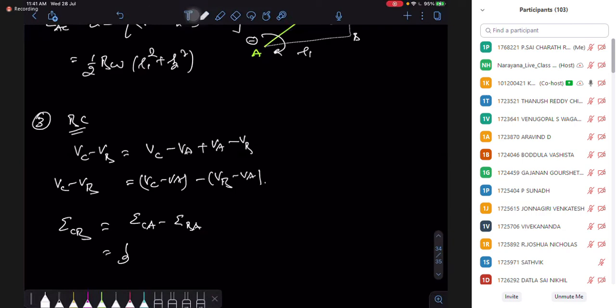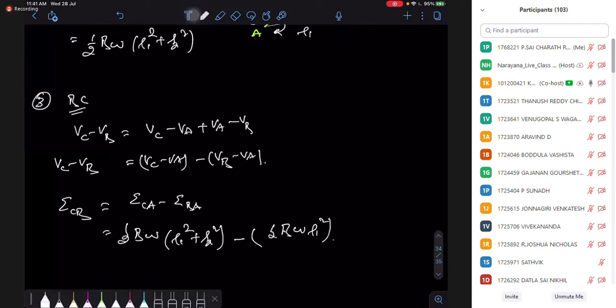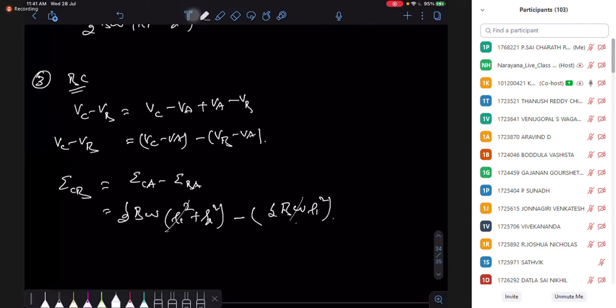CA EMF is half B omega (L1 square plus L2 square), and BA EMF is half B omega L1 square. So L1 square cancels out, and what is left is half B omega L2 square.